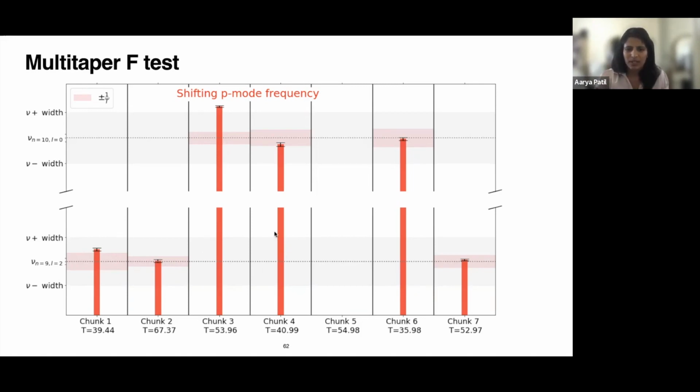In some of the time chunks, we can't even detect one of the modes. And in this one, we can detect either. So this is actually showing that we do see shifting P modes when we split our time chunks into individual sections.